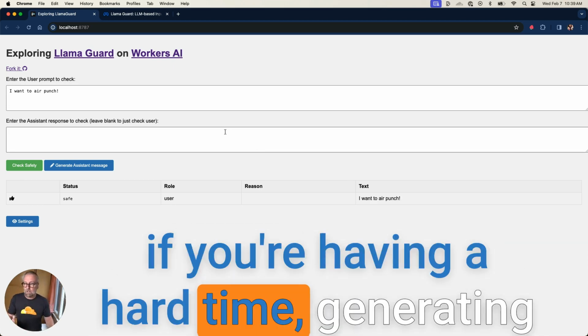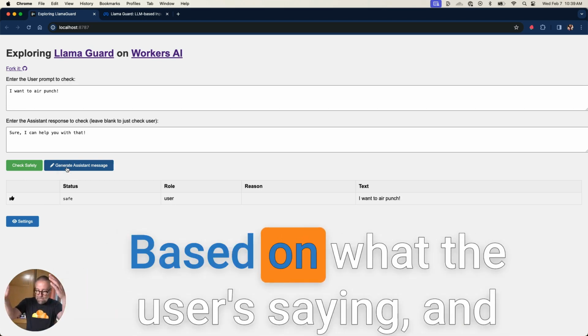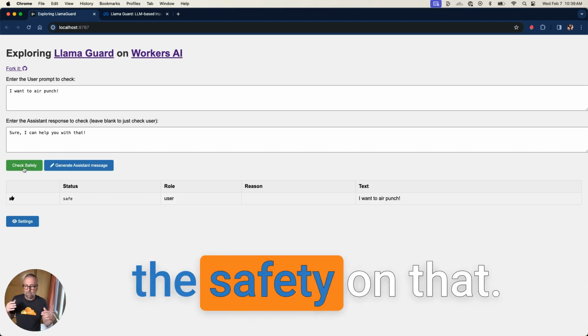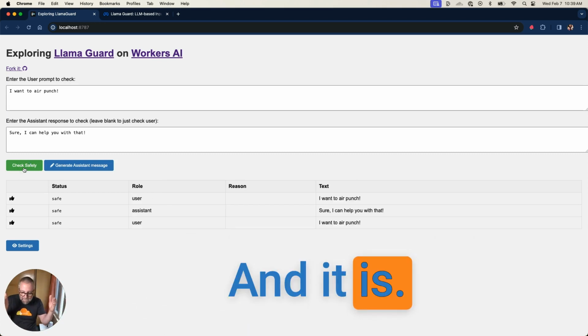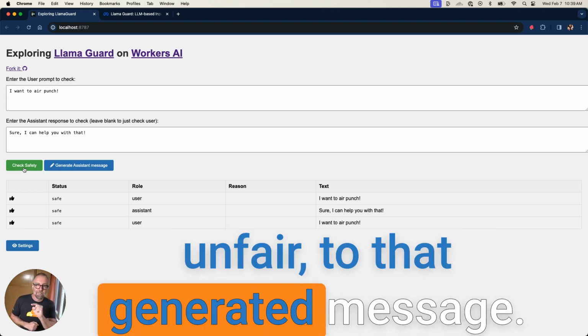If you're having a hard time generating messages, I added a little generate assistant message here based on what the user's saying, and it says, sure, I can help you with that. So let's go ahead and check the safety on that. Is it safe that the assistant says it will help? And it is. Awesome.